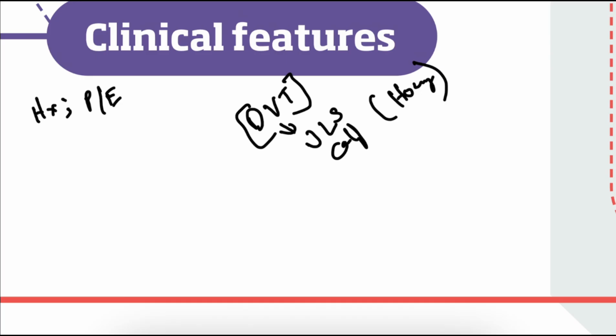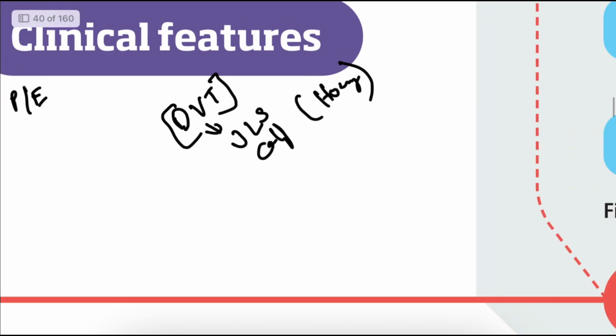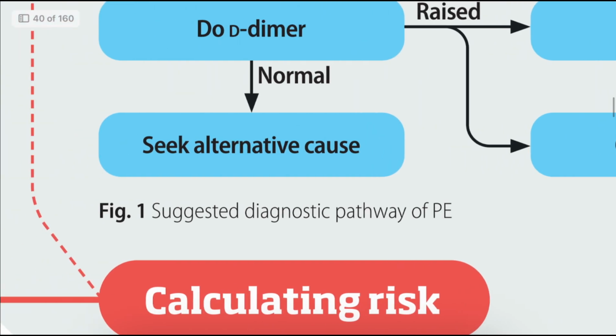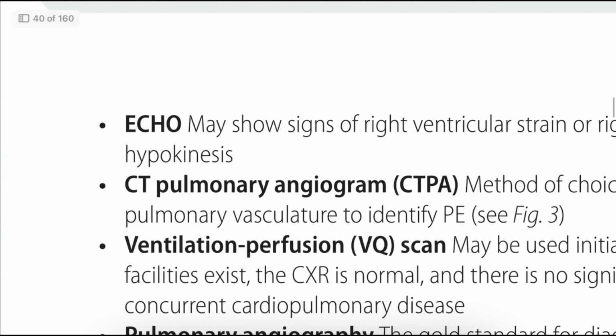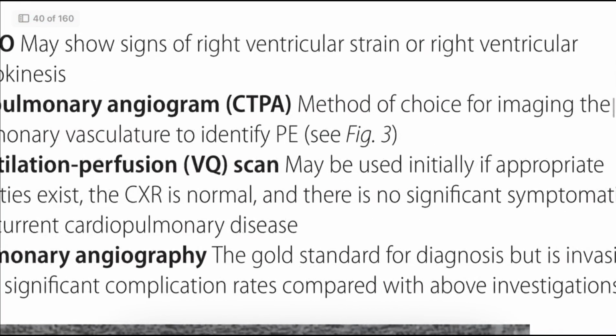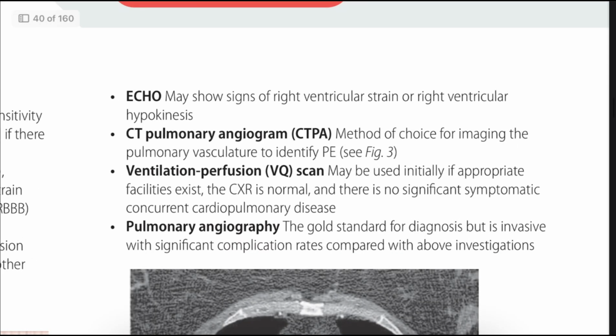Okay, so how are we going to classify severity: massive pulmonary embolism, intermediate risk pulmonary embolism, and low risk pulmonary embolism. In massive pulmonary embolism, we can see shock and hypotension. In intermediate risk pulmonary embolism, we can see right ventricular dysfunction and elevated biomarkers. Next, we can see low risk pulmonary embolism, like stable patients. Okay. So next, we can see how to do the investigation.